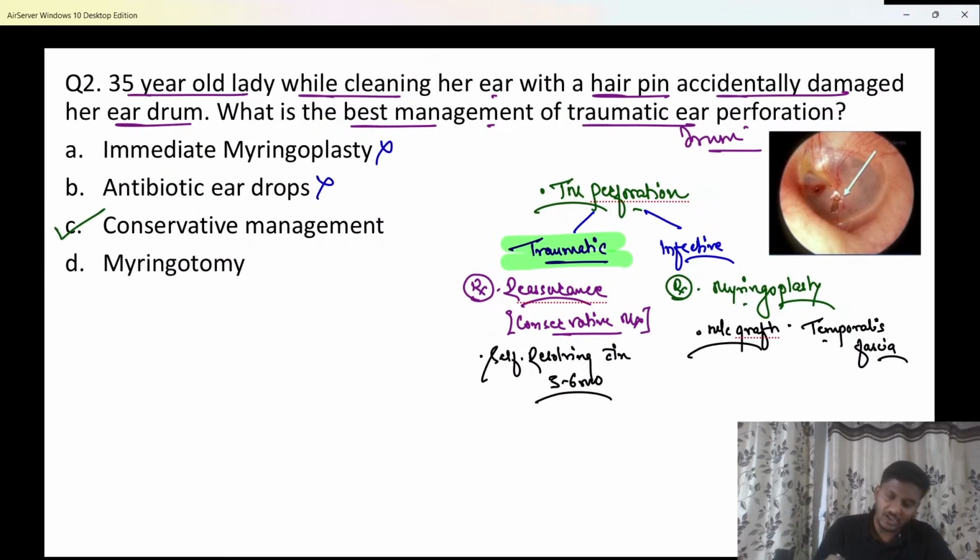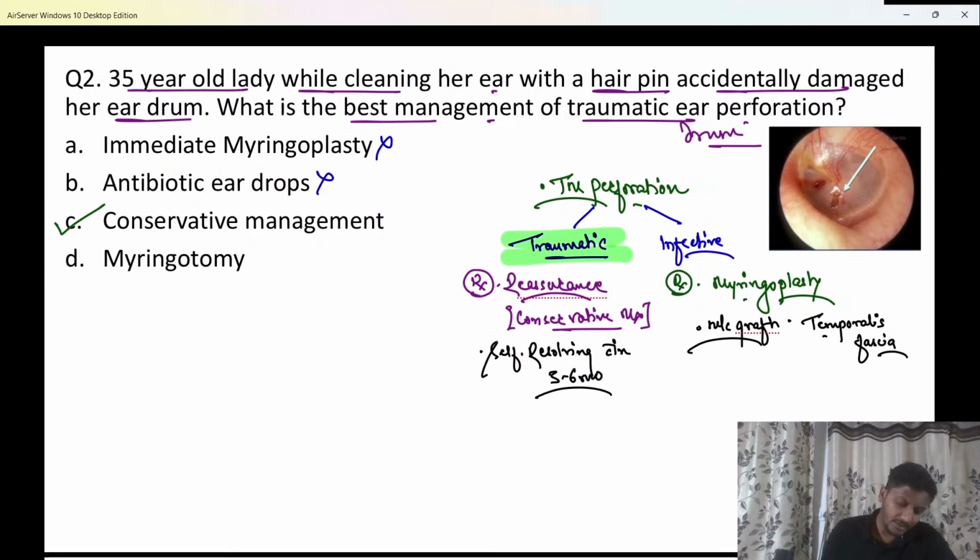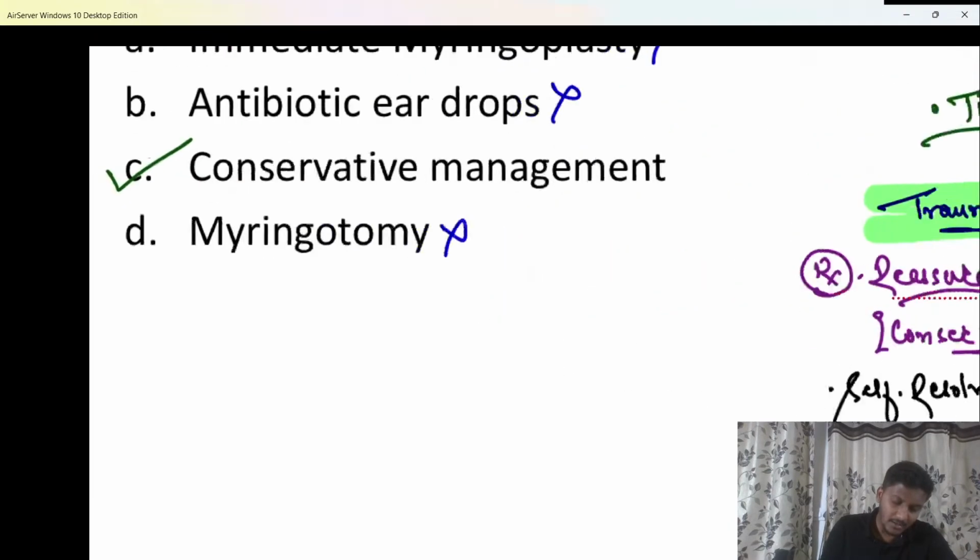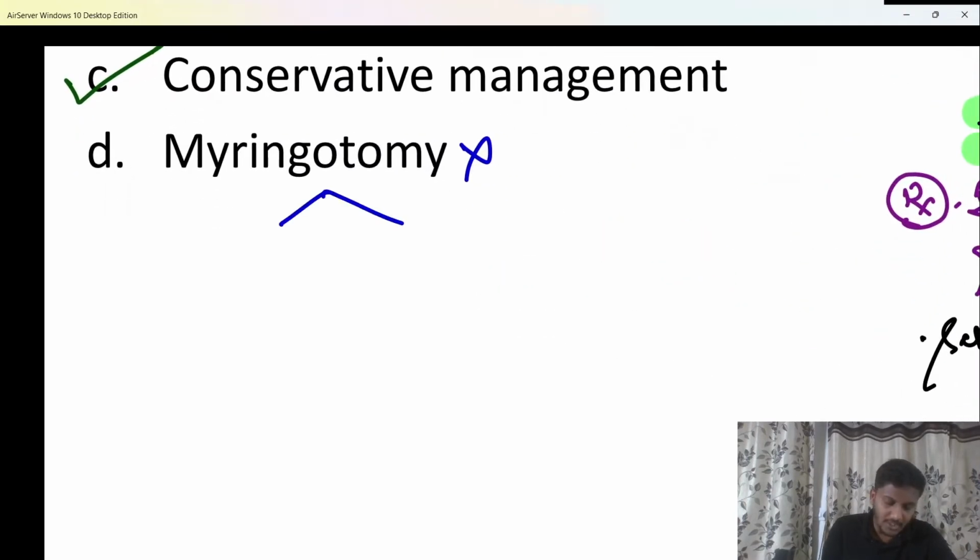It is not an infection, so no antibiotic ear drops are recommended. Myringotomy is done for two conditions. Do remember, what is myringotomy? Making an incision over the tympanic membrane to drain something. So for example, it is done in case of ASOM.